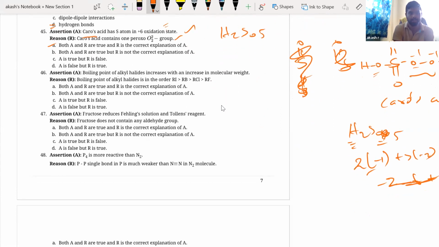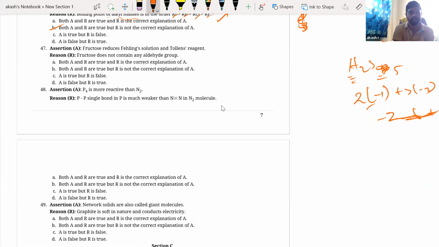Next, boiling point of alkyl halides increases with increase in molecular weight. Yes, correct. So the boiling point of alkyl halides is in the order RI, RBr, RCl, RF. This is also correct. But why do I have an increase in boiling point when I have an increase in molecular weight? Because Van der Waals force increases. That should have been the reason. So both assertion and reason are right, but R is not the correct explanation of A. B is the correct answer.